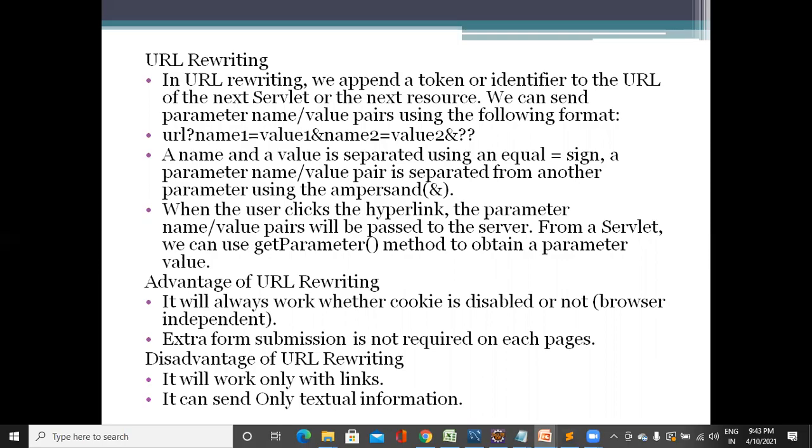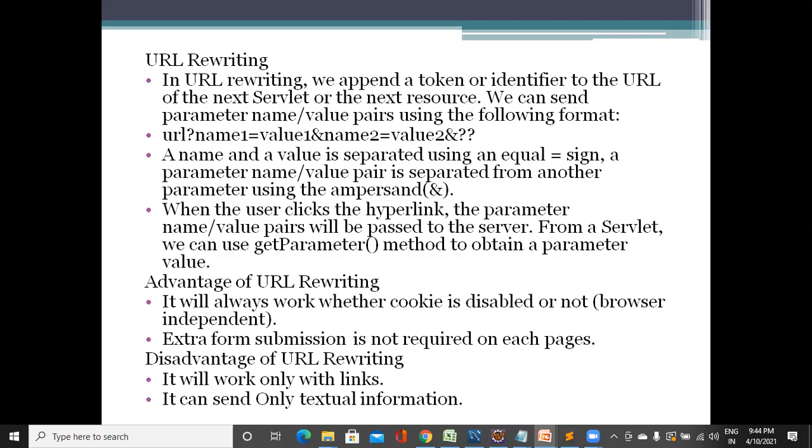In URL rewriting, we append a token or identifier to the URL of the next servlet or the next resource. We can send parameter name or value pairs using the following format: URL?name1=value1&name2=value2&. A name and a value are separated using the equal sign. A parameter name or value pair is separated from another parameter using the ampersand.